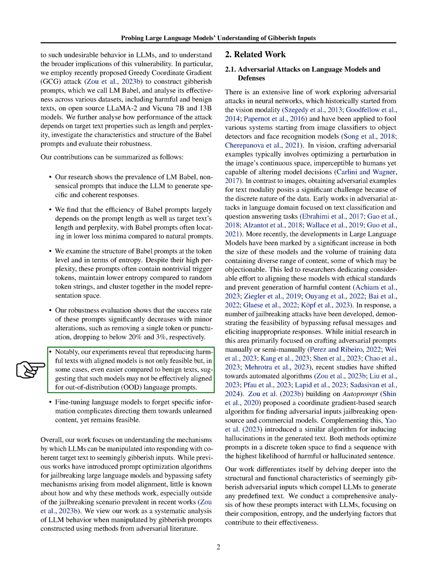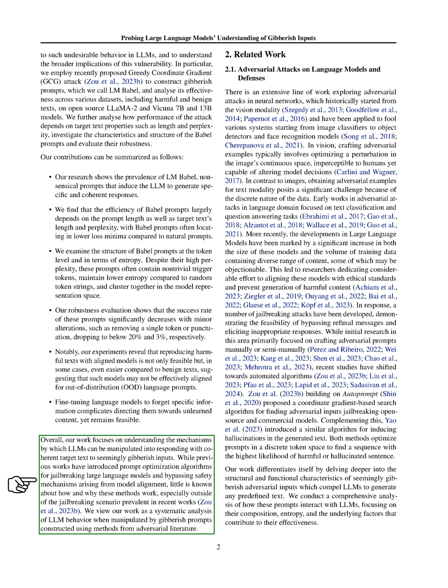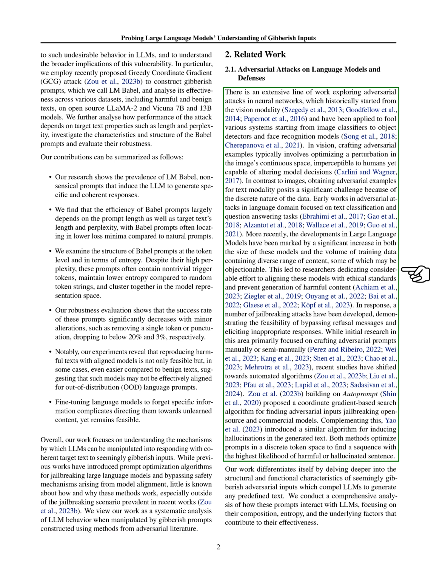Our experiments demonstrate that reproducing harmful texts with LLMs is feasible, sometimes even easier than benign texts, indicating a lack of alignment for out-of-distribution language prompts. While fine-tuning LLMs to forget specific information can make directing them towards unlearned content more challenging, it is still possible. Overall, our work provides a systematic analysis of how LLMs can be manipulated to generate specific text from gibberish prompts. We delve into the mechanisms behind these manipulations and their implications, offering insights into the effectiveness of adversarial inputs on LLM behavior.